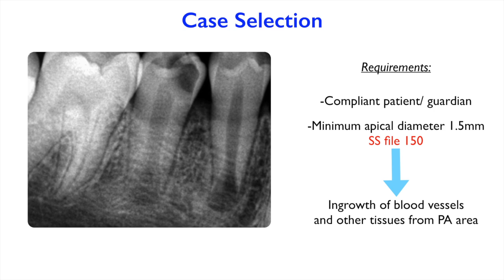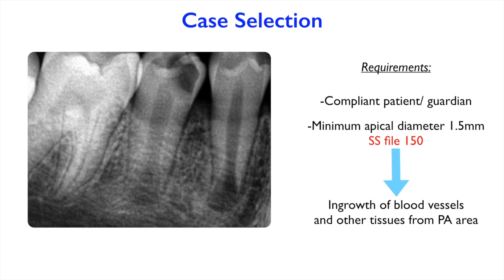In the case that this procedure doesn't work, we need to make sure that the patient is able to come back so we can offer him other treatments to save his tooth. Another requirement is that we need to make sure that the tooth we are selecting for revascularization has a large apical diameter that's able to promote the ingrowth of the blood vessels and other tissue from the periapical area.